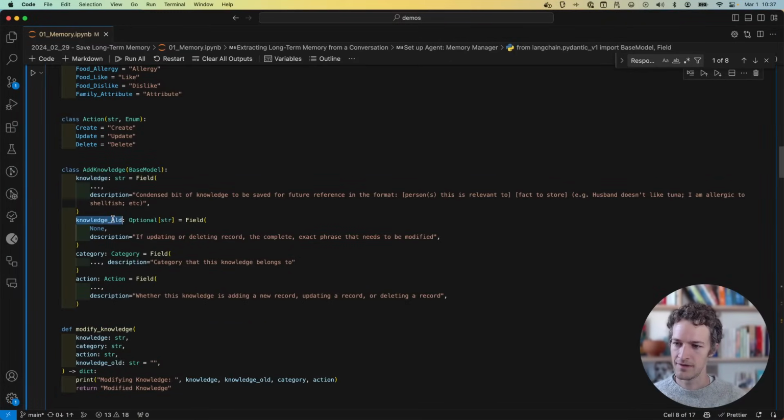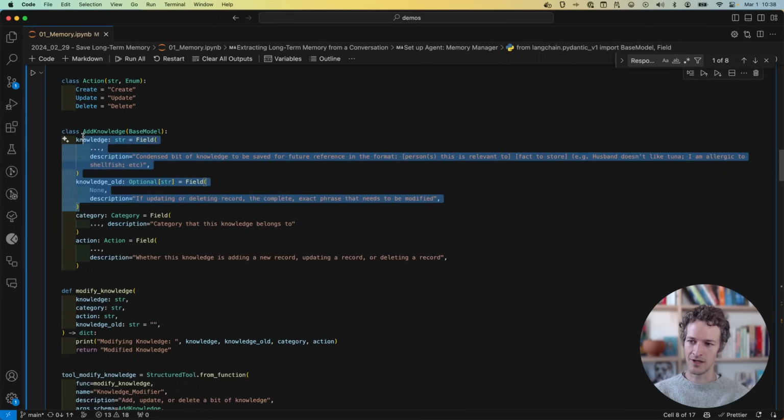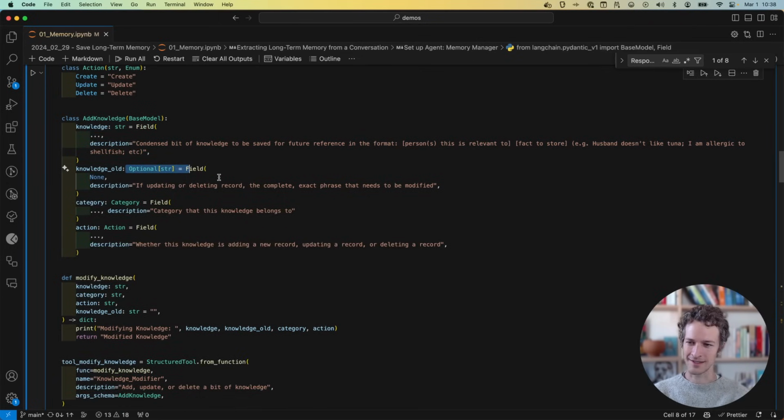Then, depending on if we're updating or deleting information, I also wanted to know what the old piece of information was. Instead of passing an ID, which seemed to throw it off a little bit, and you probably could optimize it to get the IDs to work, I was just passing in the full old string. So it'd say find this old string and delete it, or find this old string and update it to this new knowledge string. So there's the new piece of information and the old piece of information, which might just be none if we're adding some new piece of information.